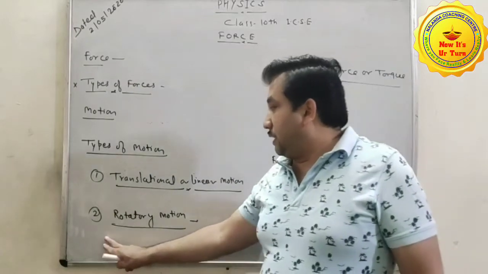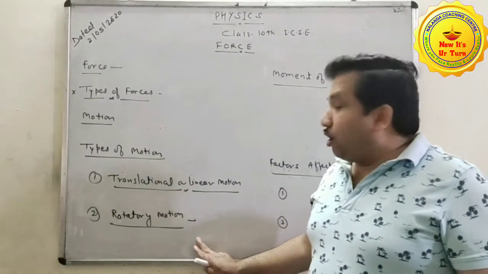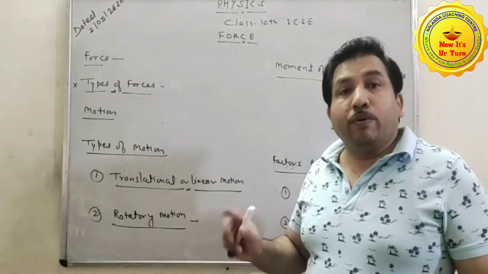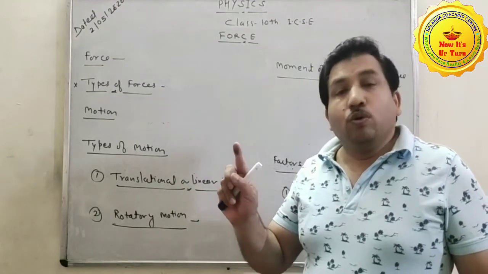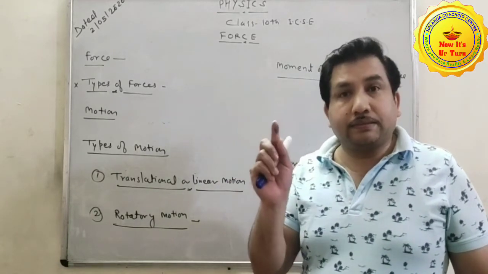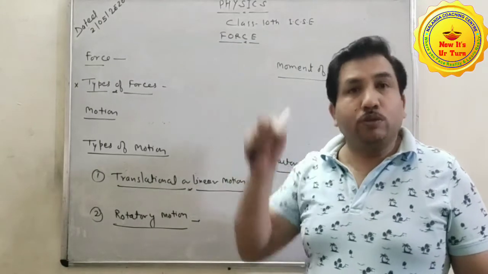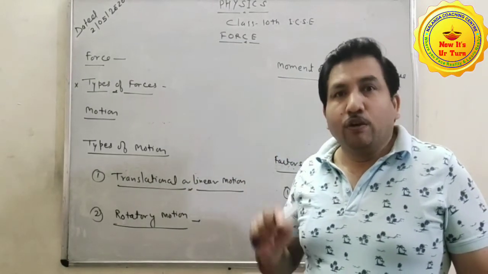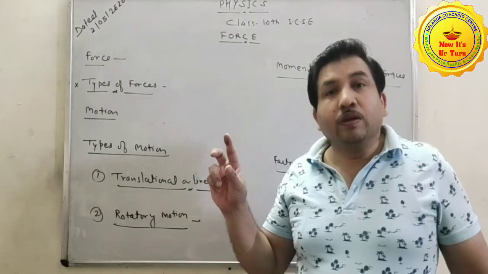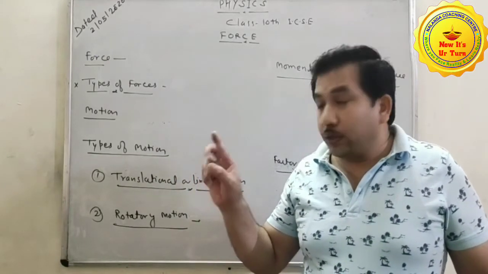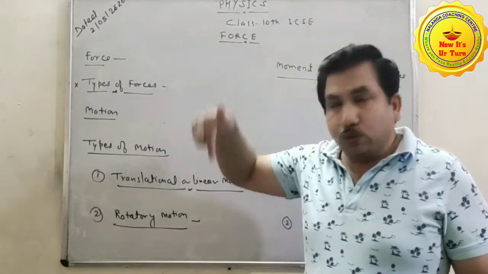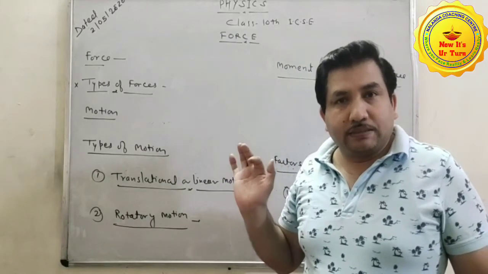Second one, the rotatory motion or rotational motion. Rotational motion means when a body rotates or moves around an axis which passes through the body itself. For example, the motion of the top, because the top revolves around its own axis.